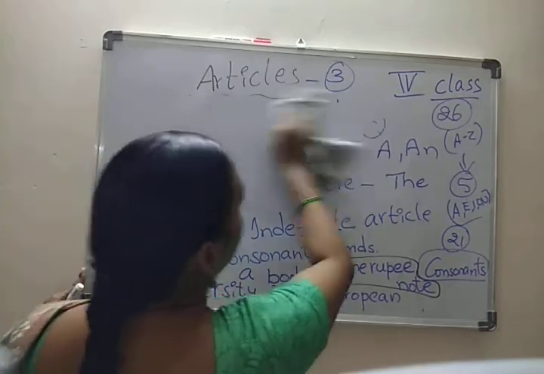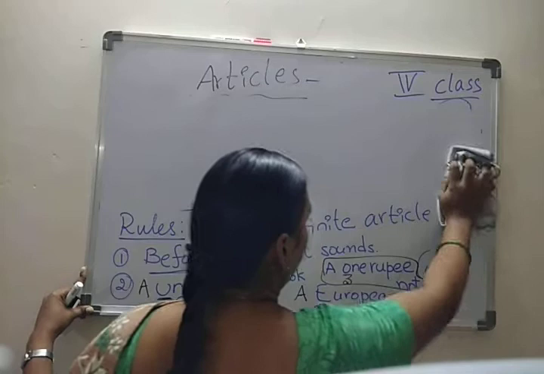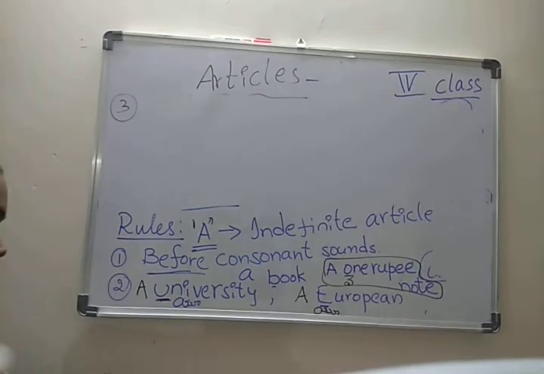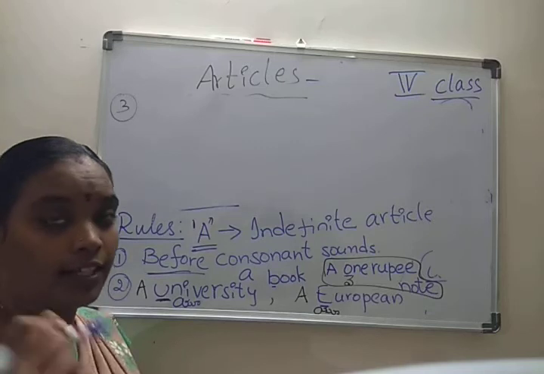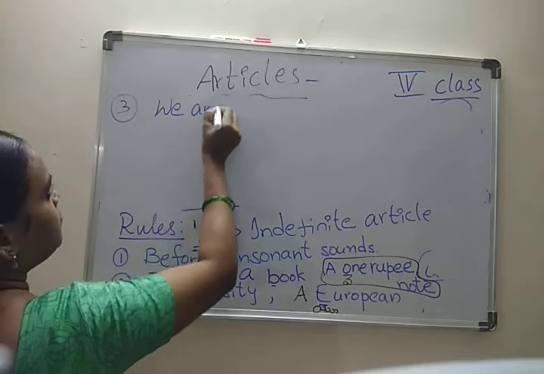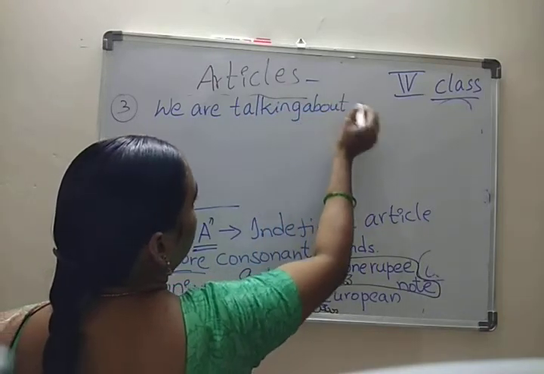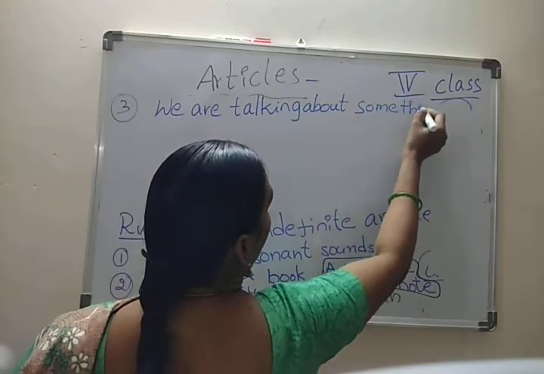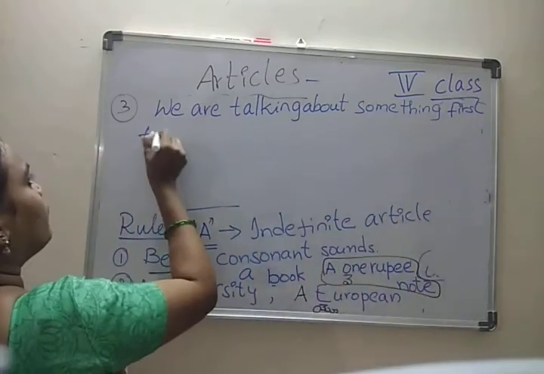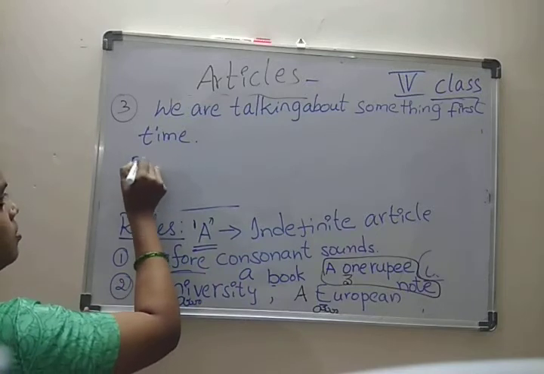Third rule. A we can use before a countable noun, that is, when we are introducing something or talking about something for the first time. What are the examples?